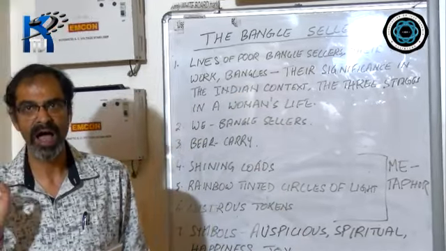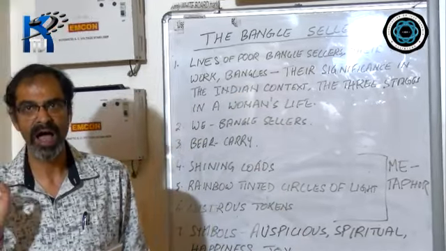Now, in brief, let me first tell you what the poem is about. The poem is dealing with the lives of the poor bangle sellers, their hard work. The poem is also about bangles.